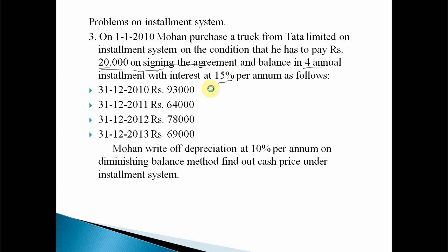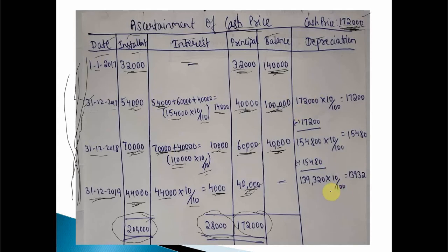One thing: here, I just missed out the depreciation. So what about depreciation here? Since we know the original value is 1,72,000, depreciation is charged every year. On 1/1/2017 depreciation is not charged. Now on 31/12/2017, the original value is 1,72,000 into 10%, that is 17,200.